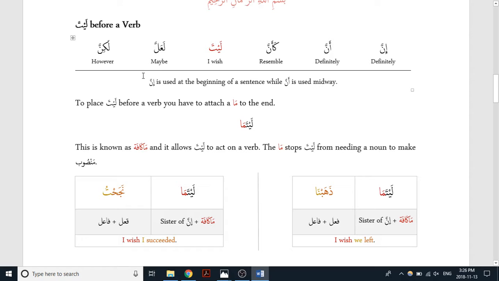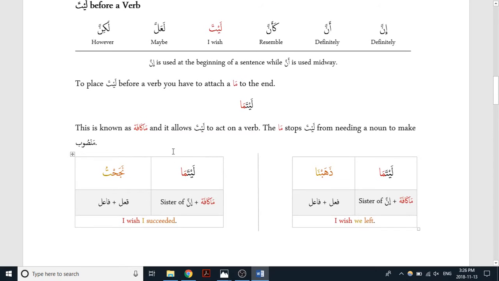Remember we said that's one of the qualities of the inna group, that they require a noun to make nasb. They have to act on it. Without that noun, it's not going to really have any meaning. Just like the harfu jar, they require a noun to come after it for them to act on, and change their meaning.